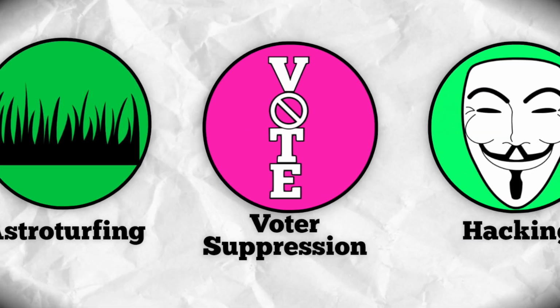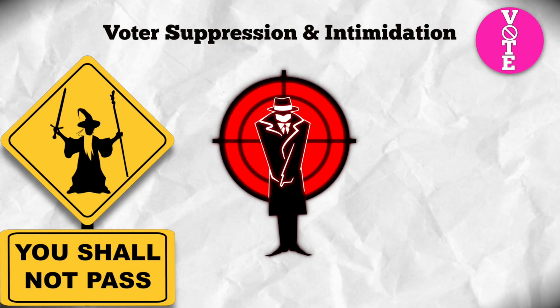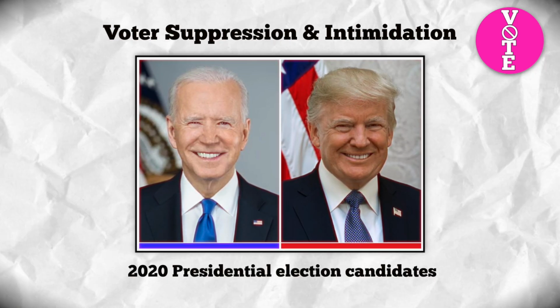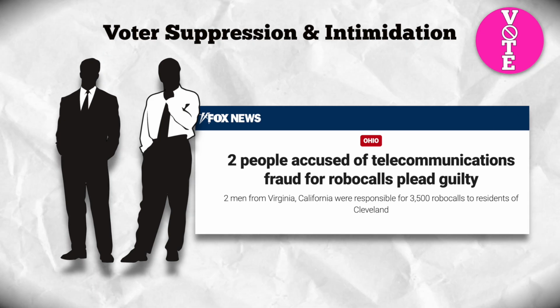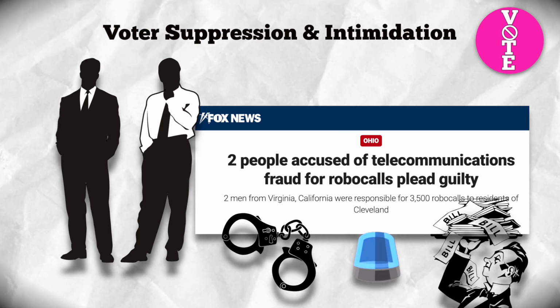Voter suppression and intimidation. These strategies are designed to reduce voter turnout, often targeting specific demographics. For instance, during the 2020 US presidential election, conservative activists were convicted of telecommunications fraud for robocalls that targeted black voters, falsely warning that voting by mail could expose them to arrest or debt collection.